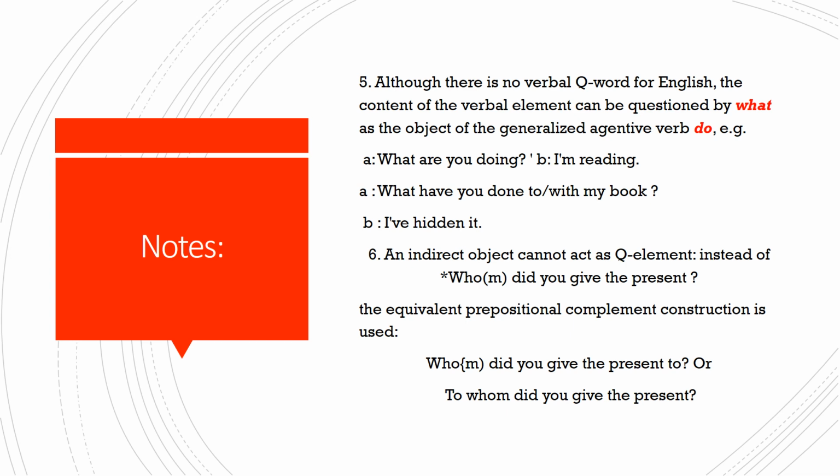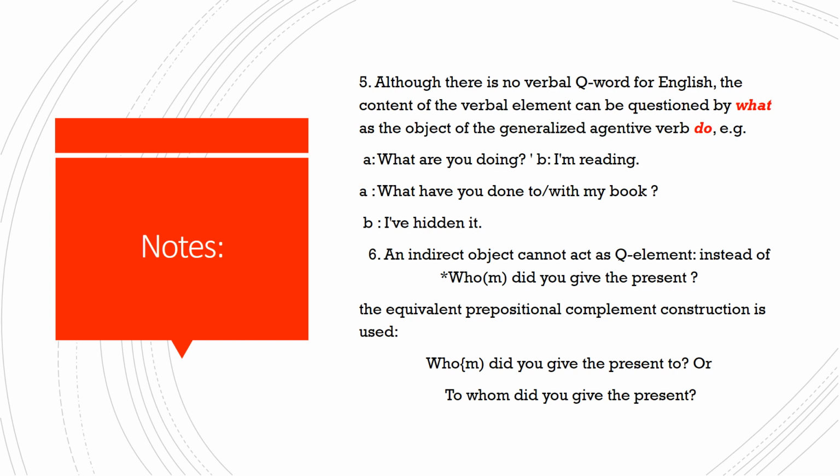I've hidden it. So you see here, when we want to ask about hidden as a verb, we use what, and also in the question we replace hidden by the general verb do. Because we don't know what he was doing. Was he hiding something or doing something else? We don't know. That's why we have replaced the verb hidden by the general verb done.